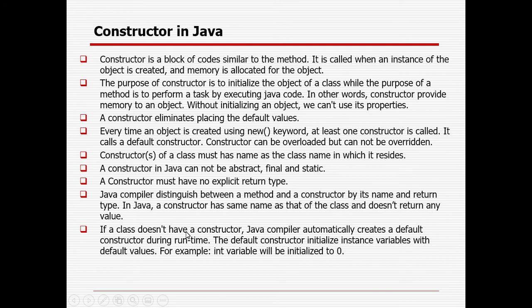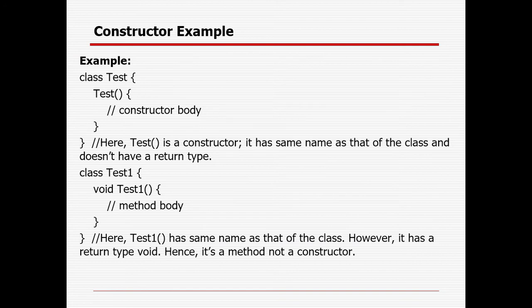Right? If a class does not have any constructor, the Java compiler automatically creates a default constructor during runtime. The default constructor initializes instance variables with default values. You know, right? The default value for integer is 0, for double it is 0.0, for string it is null. So here I have tried to give an example.